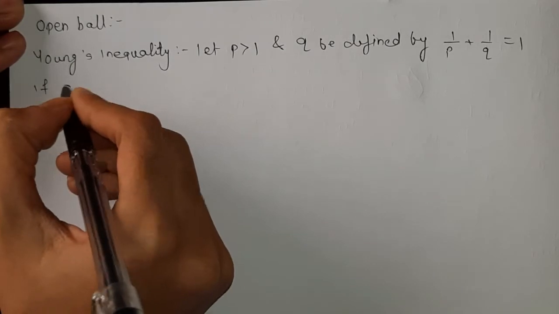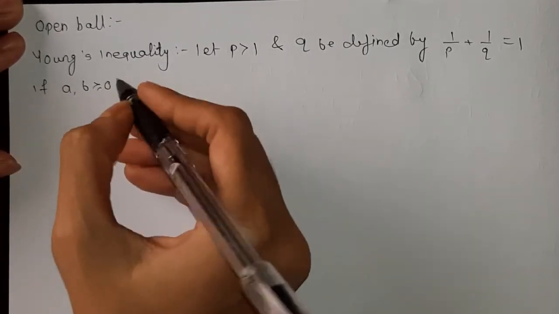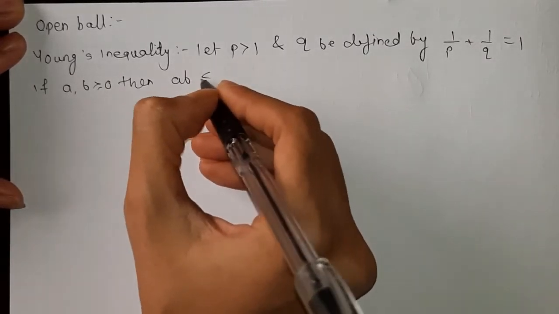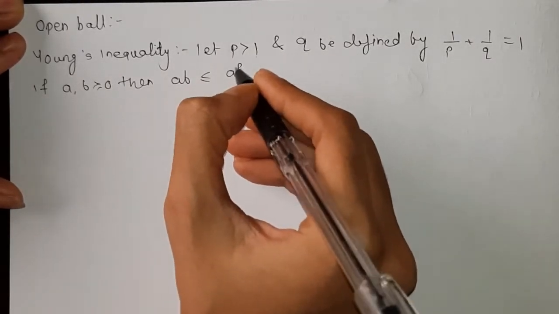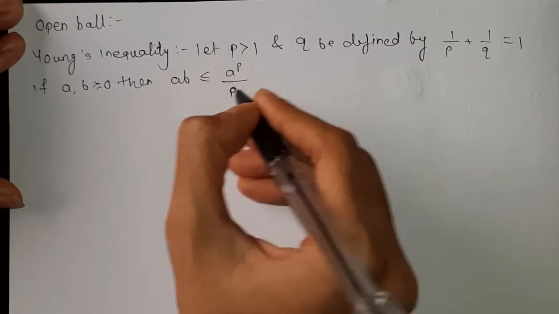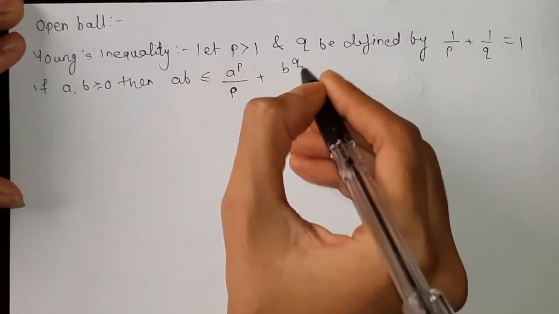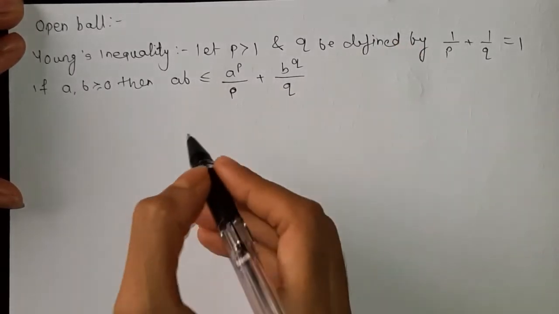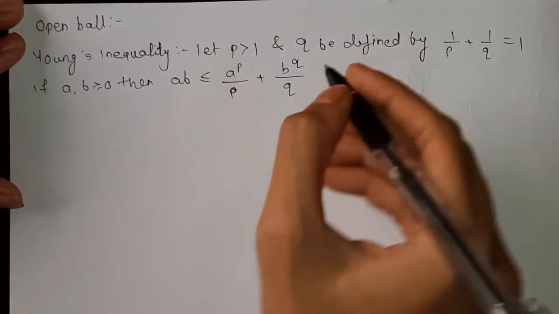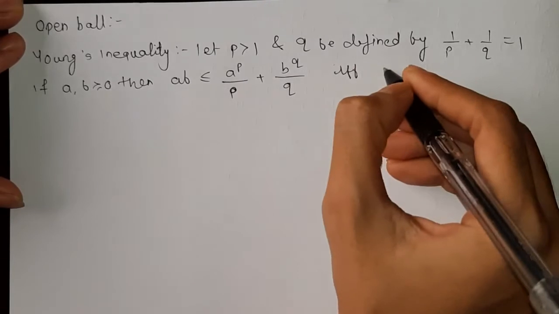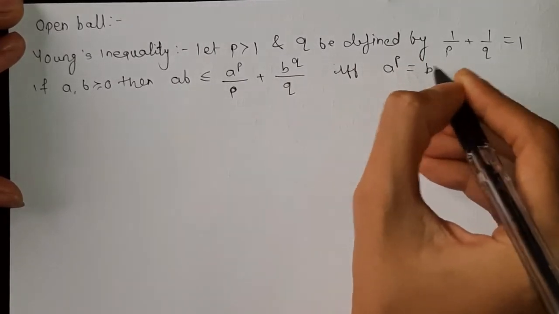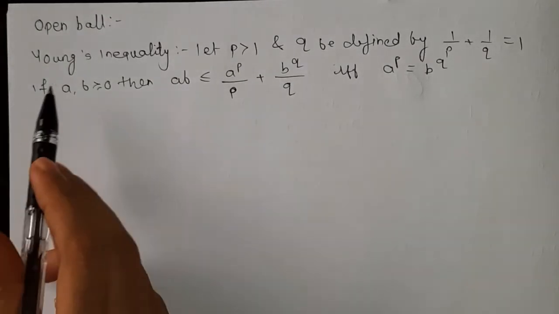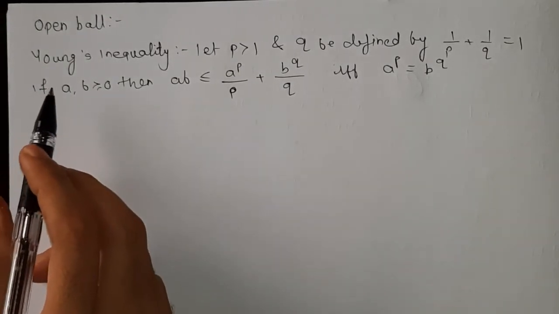If a, b are greater than or equal to 0, then ab is less than or equal to a^p/p + b^q/q. This inequality holds if and only if a^p is equal to b^q. Okay, so this is Young's inequality.